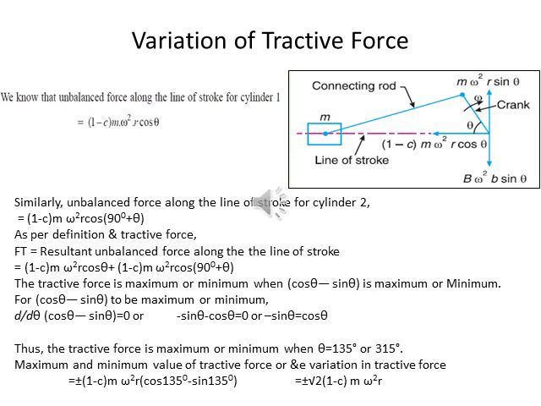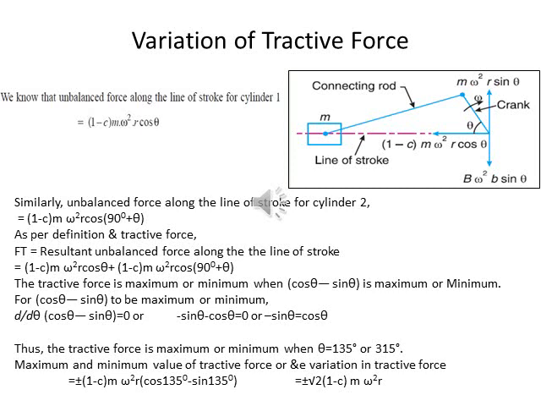As per the definition of tractive force, Ft is equal to the resultant unbalanced force along the line of stroke. So we add both the unbalanced equations, which is equal to (1 minus c) m omega square r cos theta plus (1 minus c) m omega square r cos (90 plus theta). So the tractive force is maximum or minimum when cos theta minus sin theta is maximum.